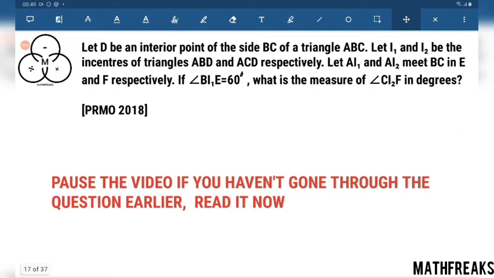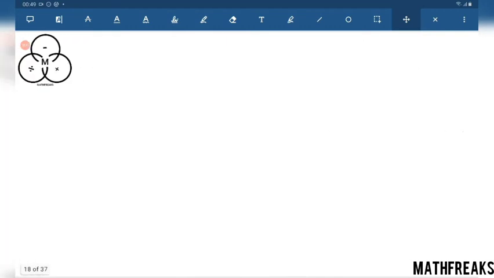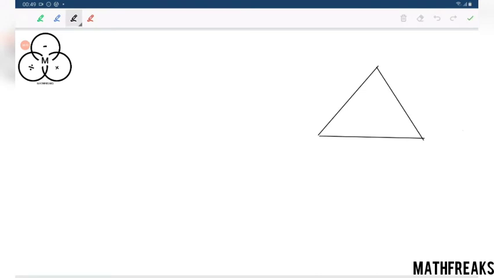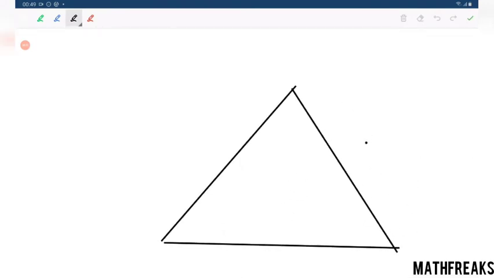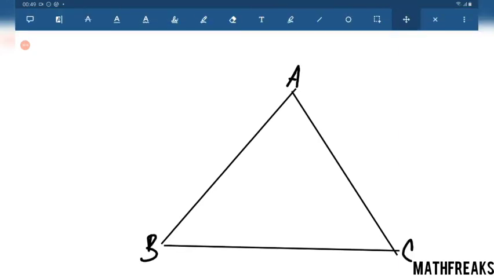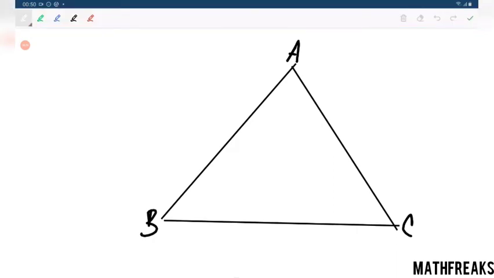Let D be the interior point of the side BC of triangle ABC. D is any point, not a fixed point.